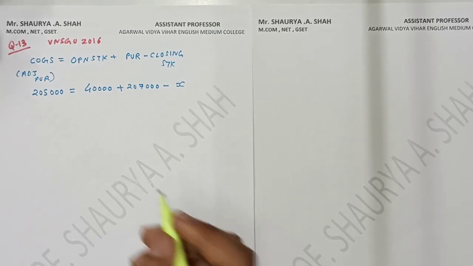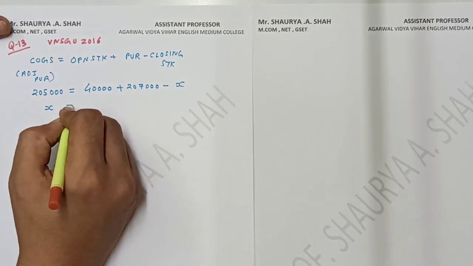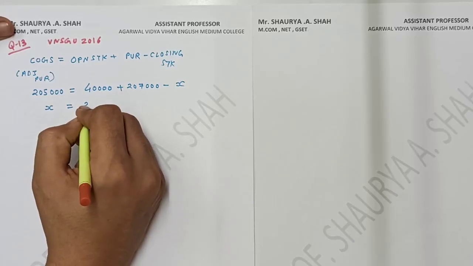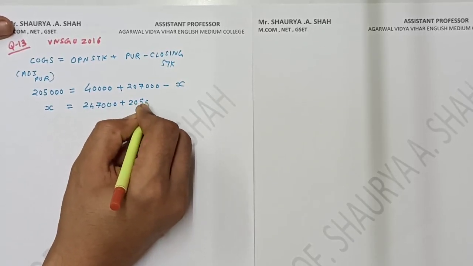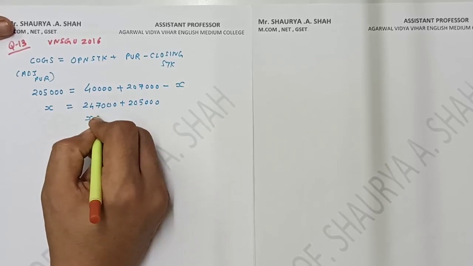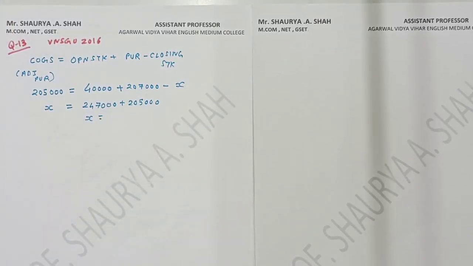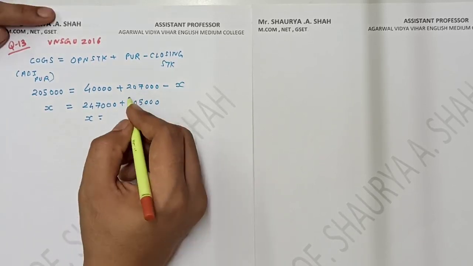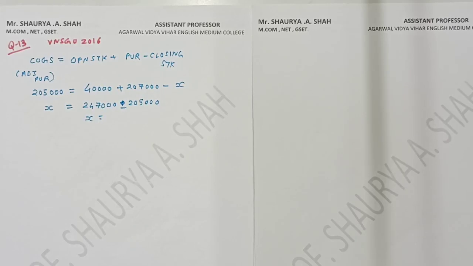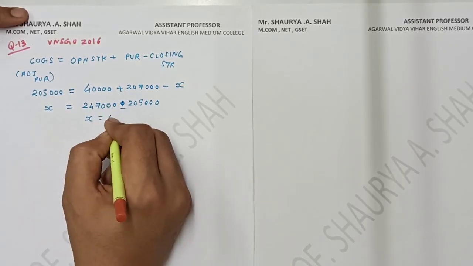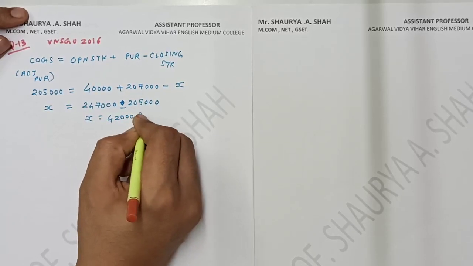Now when you solve the equation, X will come on the left hand side and you solve this: 2,47,000 rupees plus 2,05,000 gives me the answer of X is equal to how much, right? This will be deducted because the side is changed. Be careful while changing the side, right? So 2,47,000 minus 2,05,000 gives me the answer of 42,000 rupees, right?